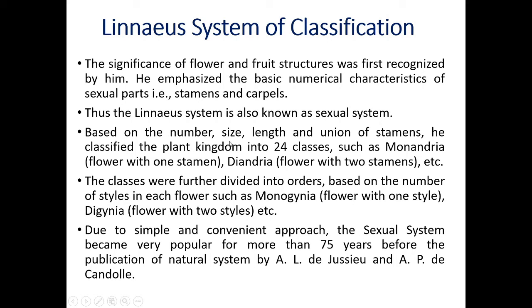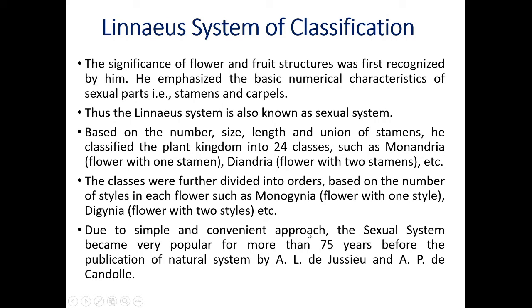Based on the number, size, length and union of stamens, he classified the plant kingdom into 24 classes, such as Monandria, flower with one stamen, Diandria, flower with two stamens, etc. The classes were further divided into orders based on the number of styles in each flower, such as Monogynia, flower with one style, Digynia, flower with two styles, etc. That means the basic criteria for Carolus Linnaeus are the stamens and carpels.